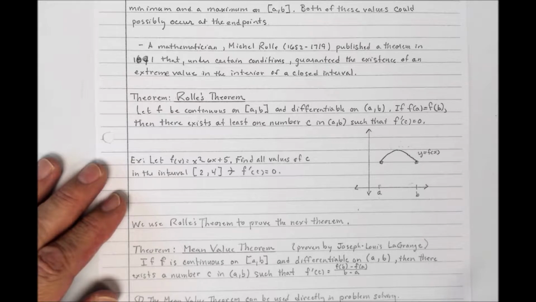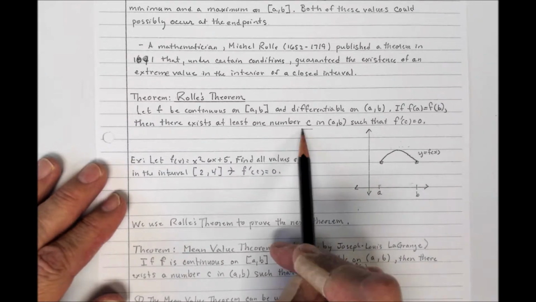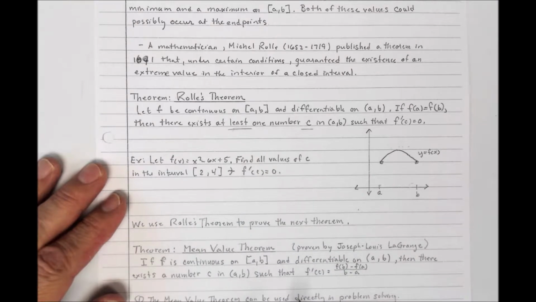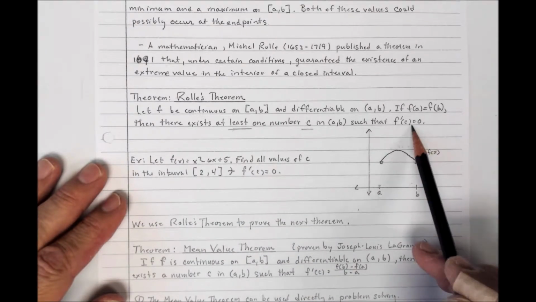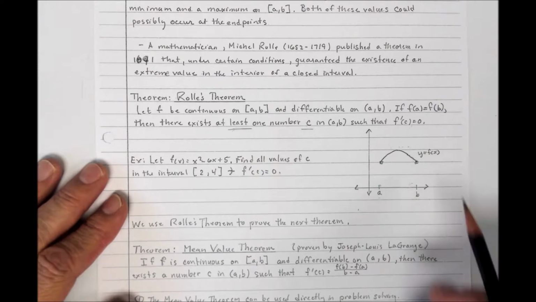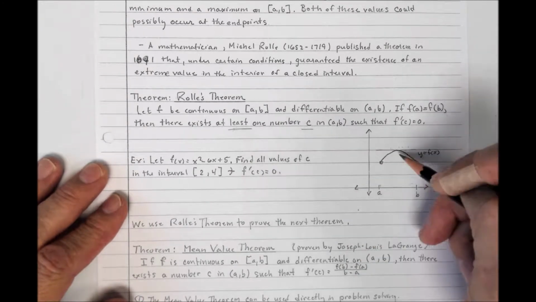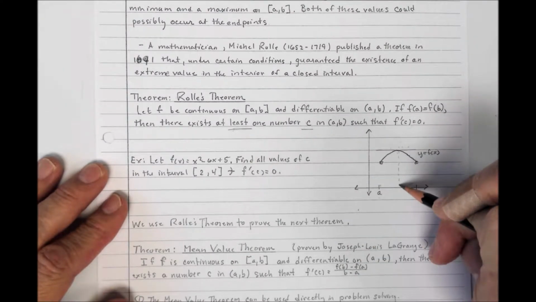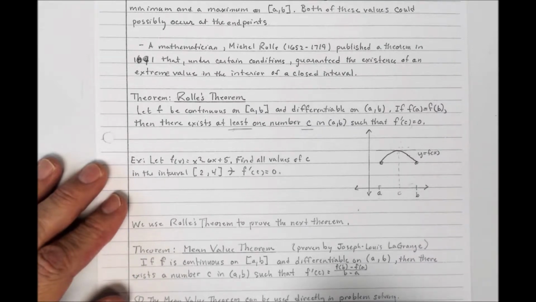So what I'm saying here is that there's got to be at least one value, it could be more than one, at least one value C such that the derivative of the function at x equals C is equal to 0, which would mean I would have to be guaranteed one horizontal tangent. There he is. The way I drew it, it looks like it's at the midpoint of the interval from A to B, but this has to be at some value C.